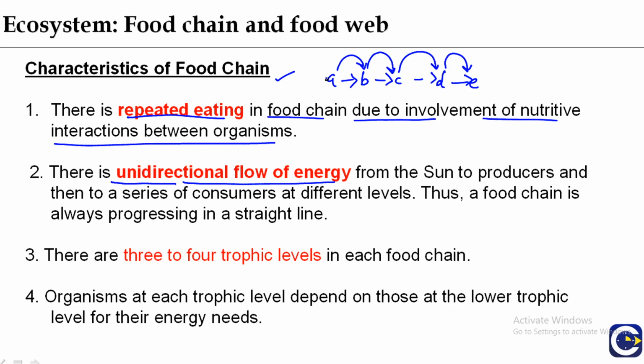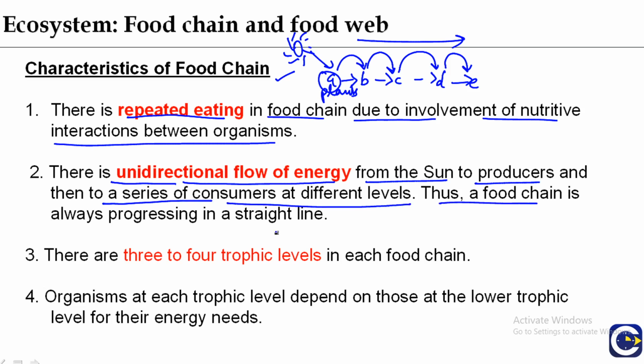Yes, the plants, which are the producers, are getting energy from the sun. The sun is the ultimate source of energy, and with the help of sun energy the plants are making food. Now the energy is entrapped in the plants and energy flows throughout the food chain, but this flow of energy is unidirectional, from the sun to the producer and then to a series of consumers at different levels. Thus a food chain is always progressing in a straight line.